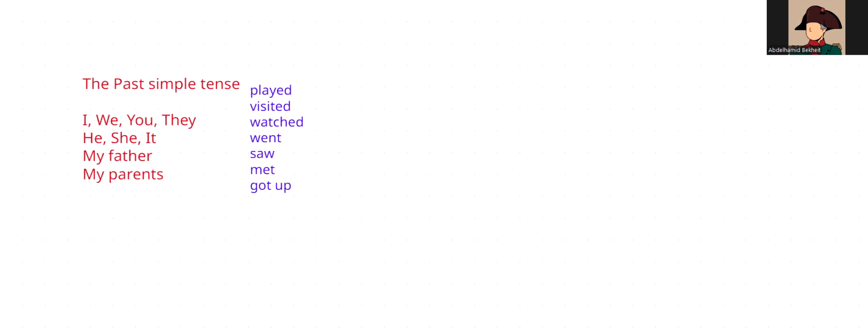And to make negative, how to make negative? We use didn't plus verb 1, or infinitive. Didn't play, didn't visit, didn't go. And for question, we use did plus infinitive. This is for question. Okay?